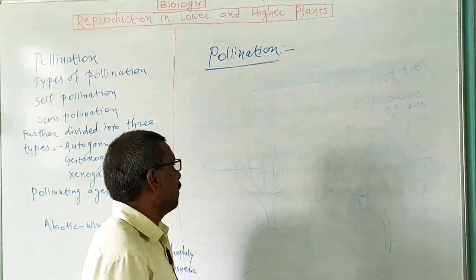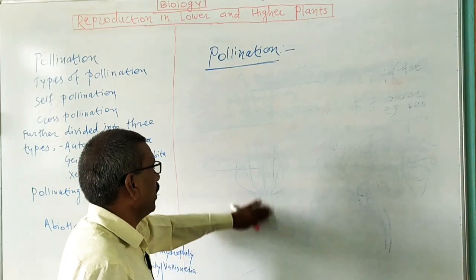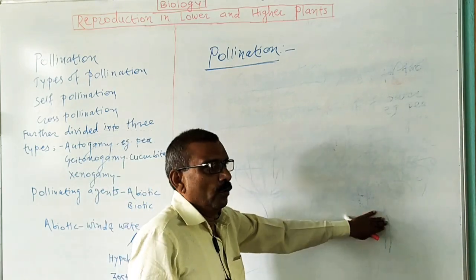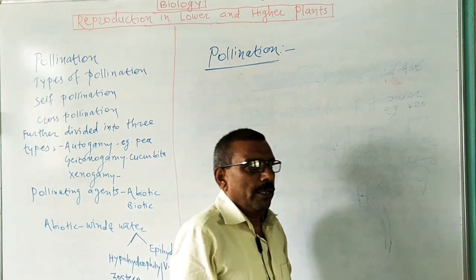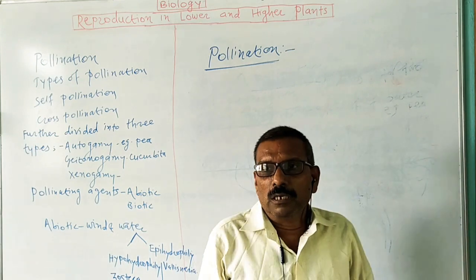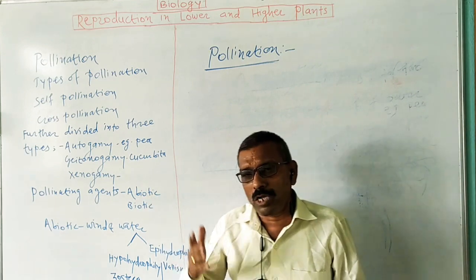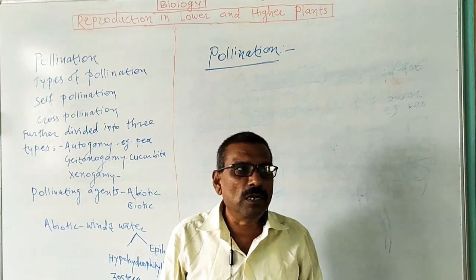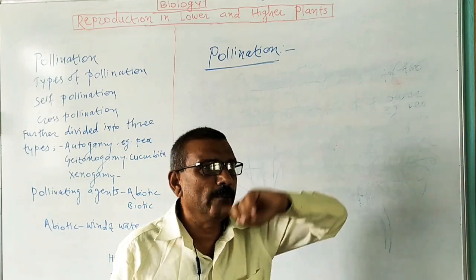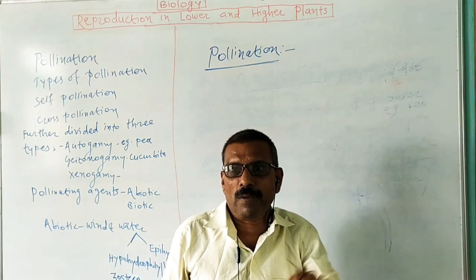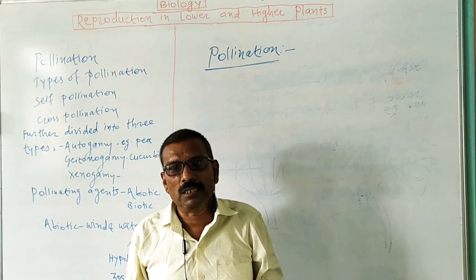Now, in this way of pollination, we are going to study further. All of you know that in many plants, cross pollination is found. In nature, in many plants, cross pollination is found. In cross pollination, there is a need for transfer of pollen grain from one plant body to another plant body.